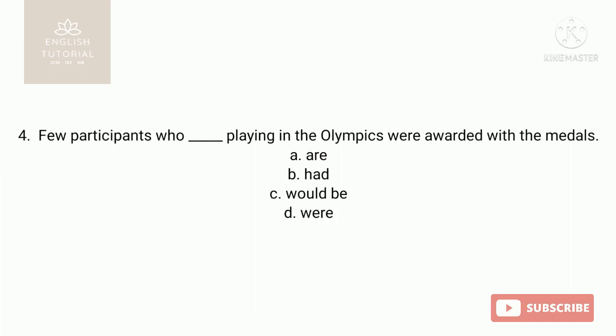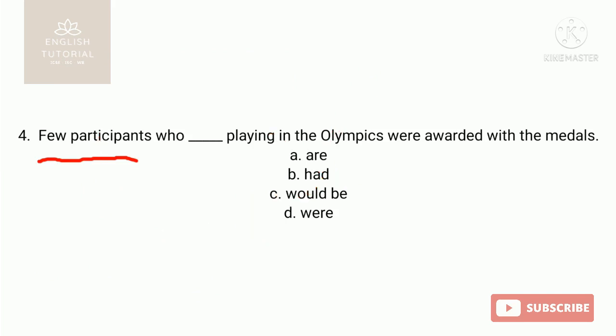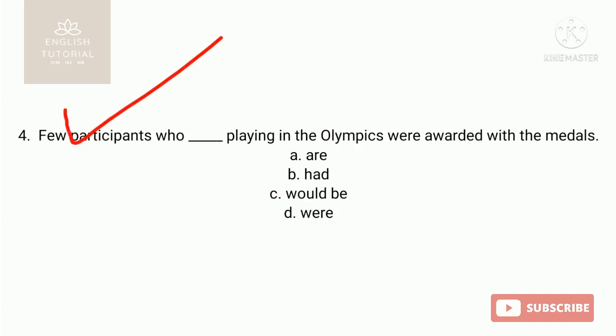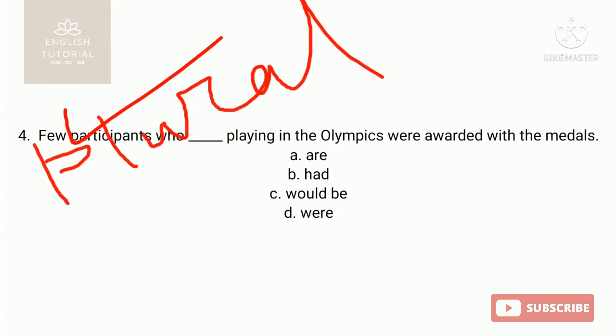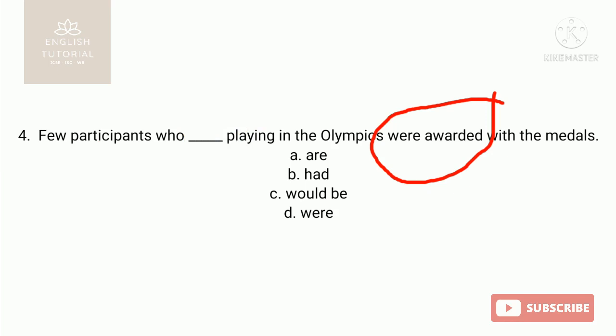There is another rule when the relative pronoun who is given, and before that is the noun that is the subject in the sentence. And how do you identify the subject in a sentence? You have already known, that is, who does the action here in the sentence. So it is told about few participants. Few participants is plural, and it happened in the past. Were awarded is given. So something that you need to identify from the options below is in past tense.